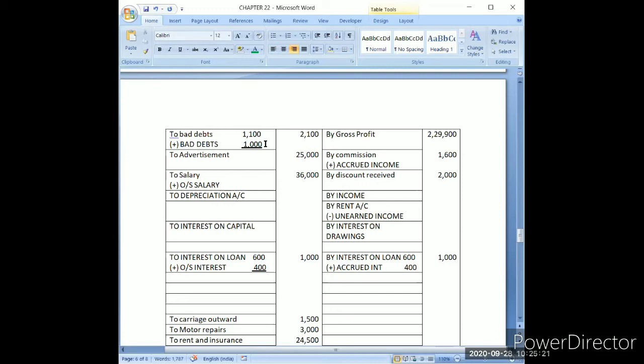So this 1000 I have adjusted here once. Now again, because adjustment has to be made at two places in the financial statement, can you tell me where I will be doing the second adjustment? Let's see how many of you can tell this. Where will I be adjusting these bad debts the second time? A few minutes back I have told also.